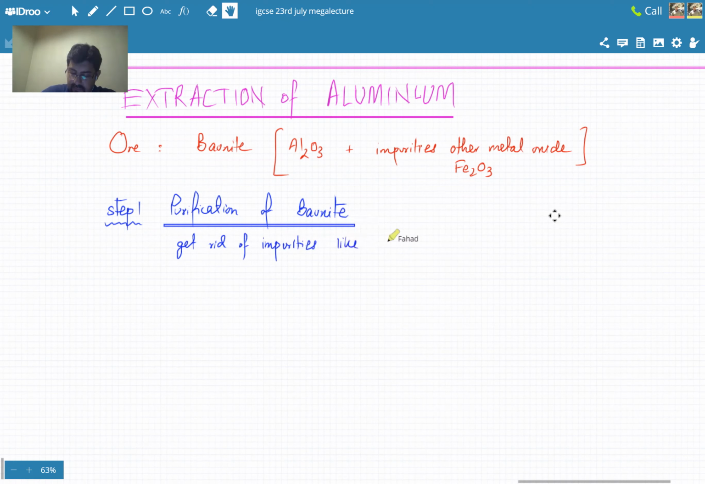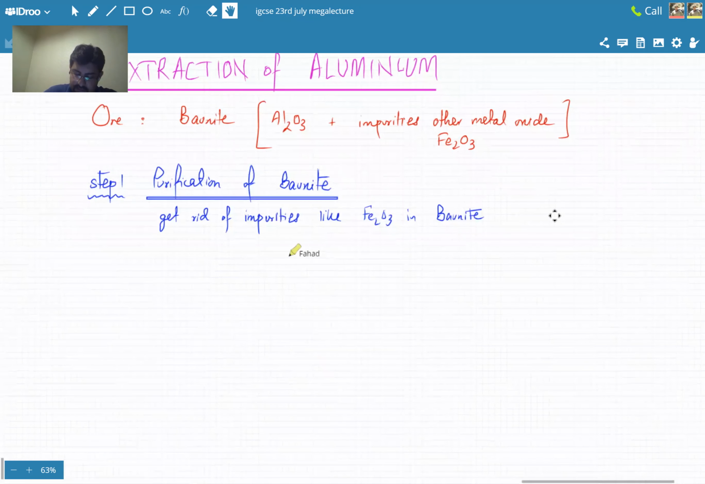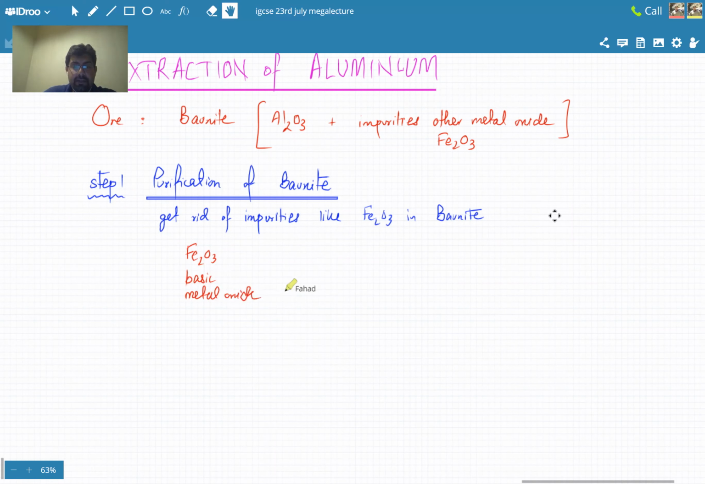Like Fe2O3 in bauxite, in aluminium ore. So how do you actually do that? Fe2O3 is a metal oxide, and it's a basic metal oxide. What basic metal oxide means is that it is only going to react with acids.